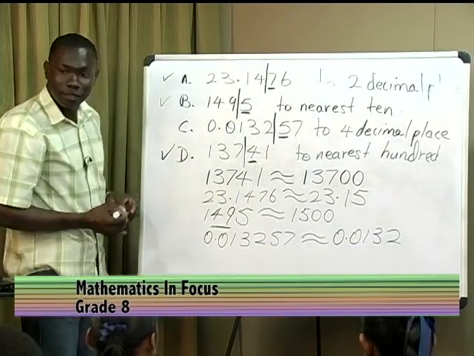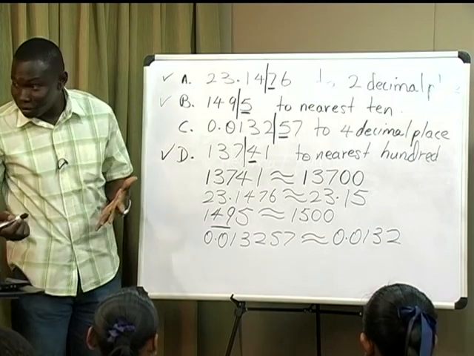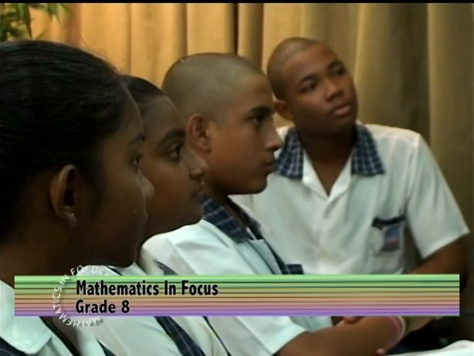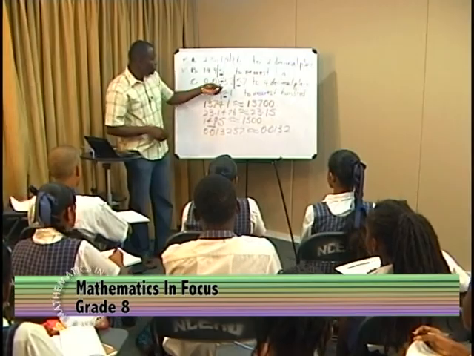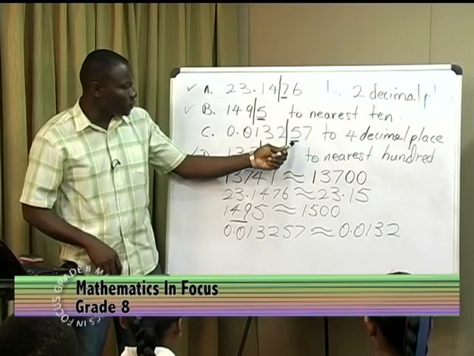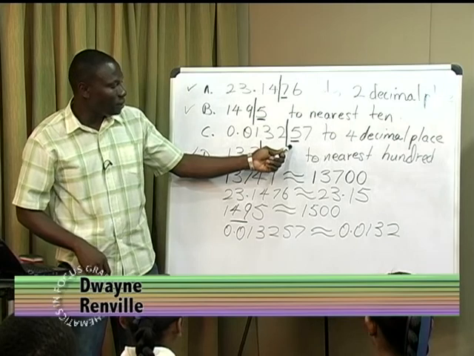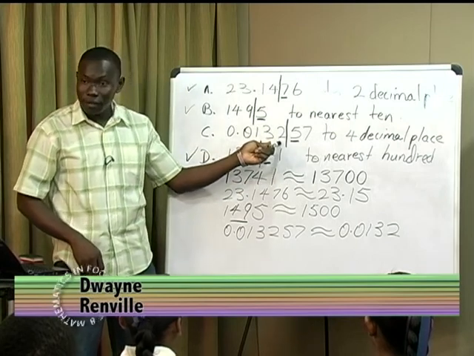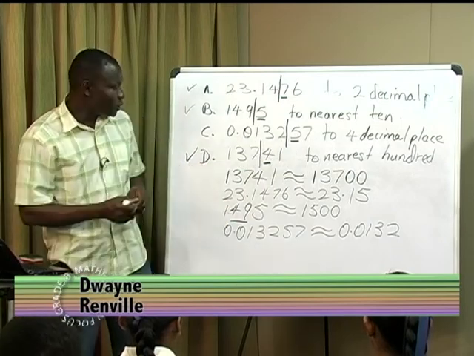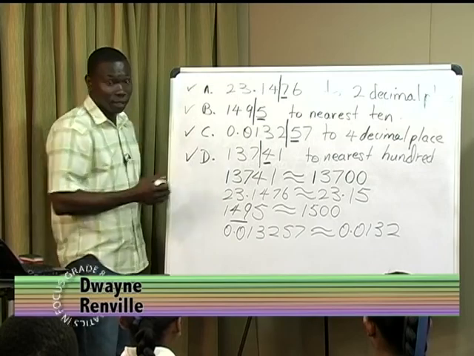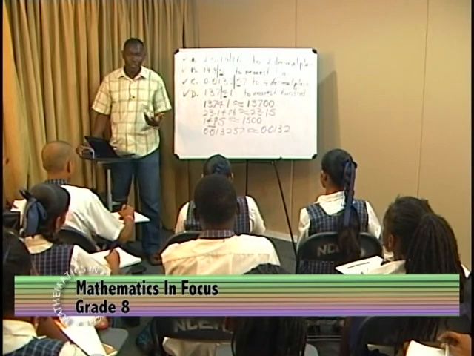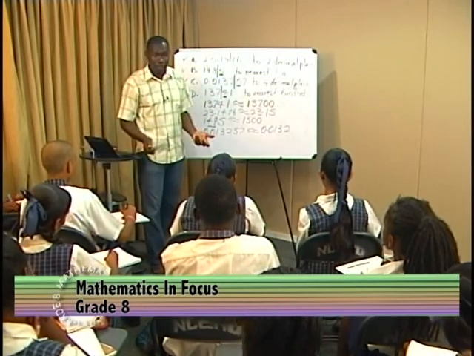Everybody agree with this? Yes, sir. All right, let me see if I agree with it too. I hope I agree with it too, because this was going up to 4 decimal places, and the fourth one was 2, the number following is 5, exactly equal to 5, so I look back at this. Is it even? Yes, sir. Yes, 2 is an even number, so we keep it. We do not increase it by 1. So we finish with all 4 of these. Good? And this is how we round off any number to a given decimal place, to a given place value.